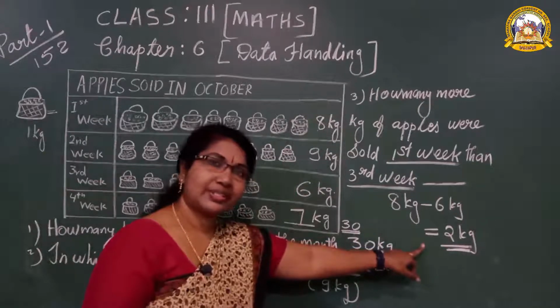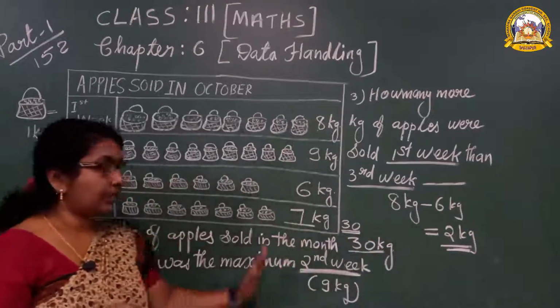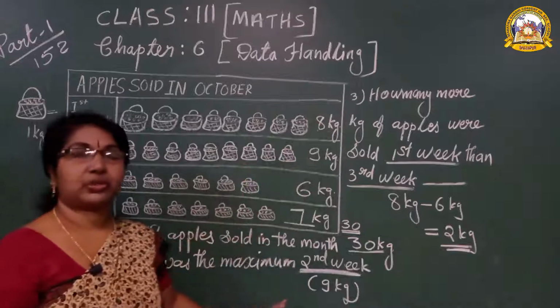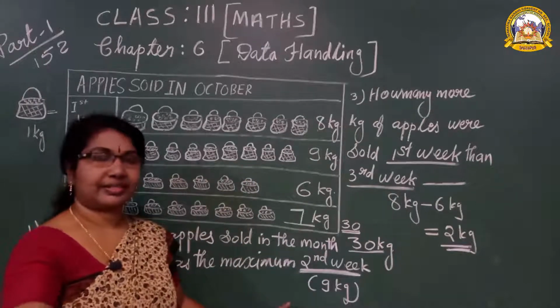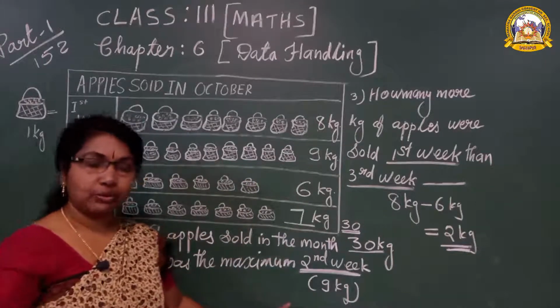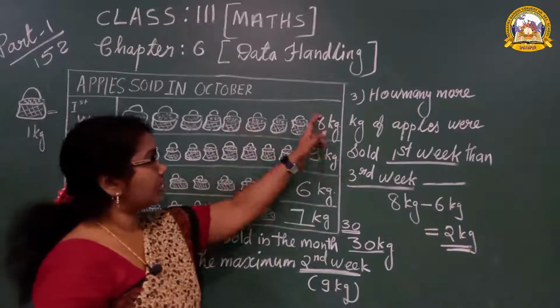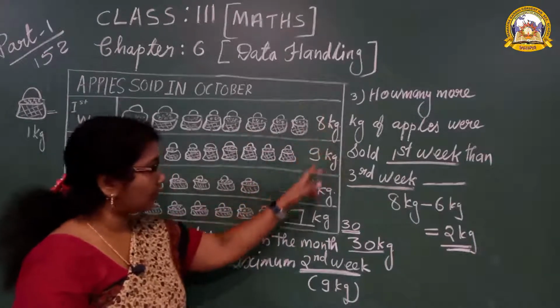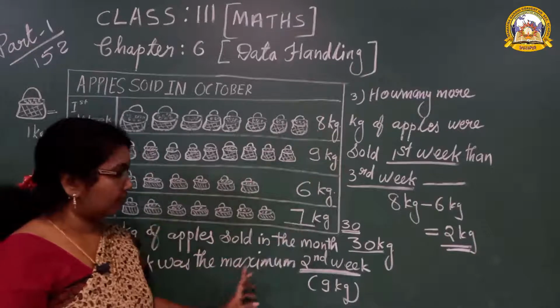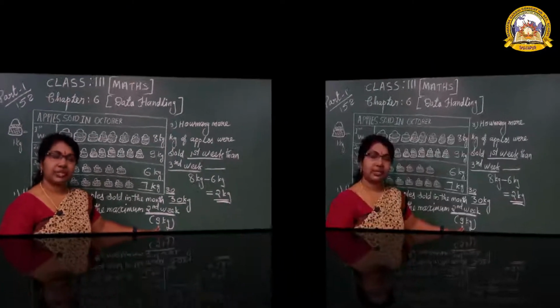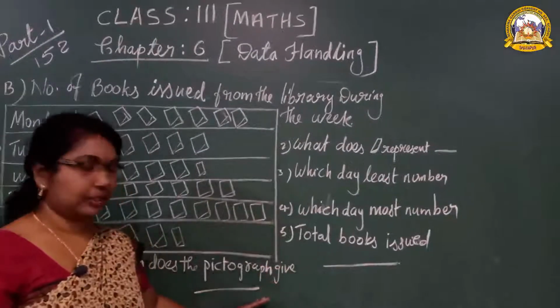And you should know, students, by showing the picture, from the picture we have to write down the answers. So in the book you have to write the each kg of apples, you should write the total, and then in the book you should write down the answer. That also it is given, the pictograph.